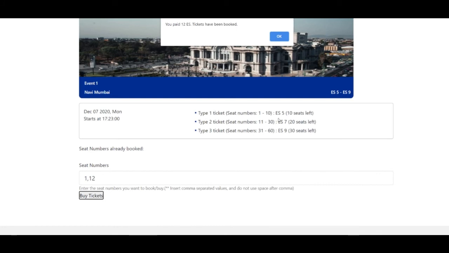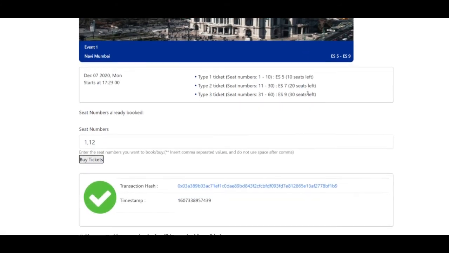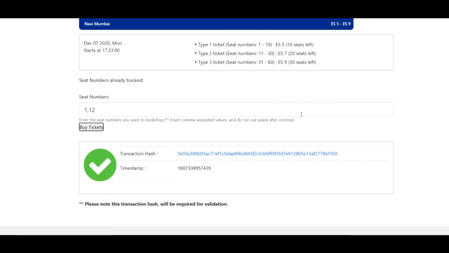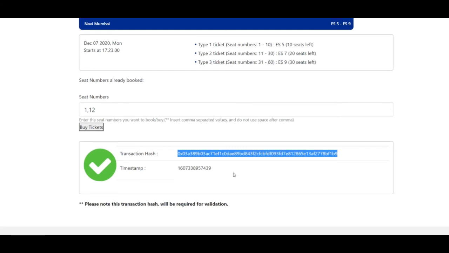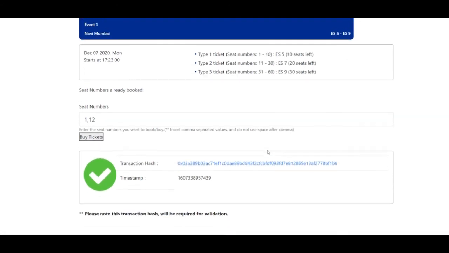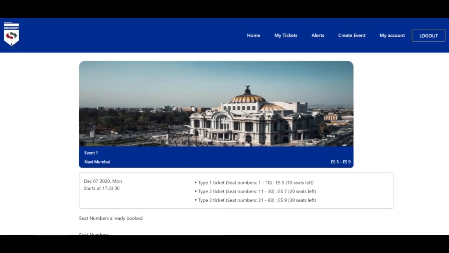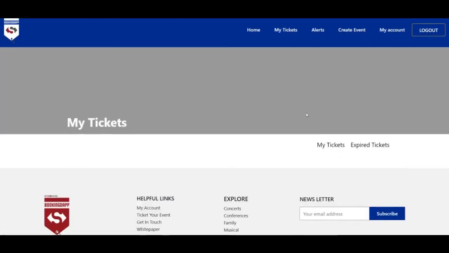Okay, so as you can see, seat number 1 has a price of 5 ES and seat number 12 has a price of 7 ES. So basically you paid 12 ES and your tickets have been booked. Okay, you're happy. This is your transaction hash. So for the users who are buying tickets, please make a note. You need to have your transaction hash. Please write it down or copy it somewhere, so that when you enter the event, this will act as verification from your side that it's you who has booked the tickets and not someone else. And you can see in My Tickets, you will have your tickets here.